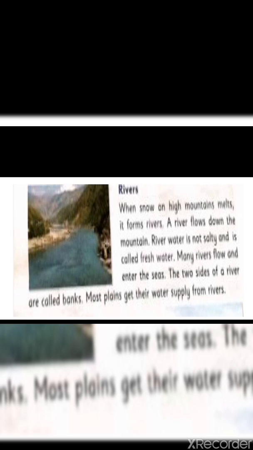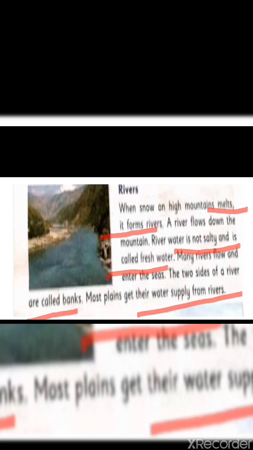When snow on high mountains melts, it forms rivers. A river flows down the mountain. River water is not salty and is called fresh water. Many rivers flow and enter the seas. The two sides of a river are called banks. Most plains get their water supply from rivers.